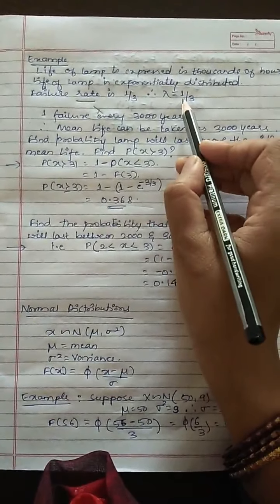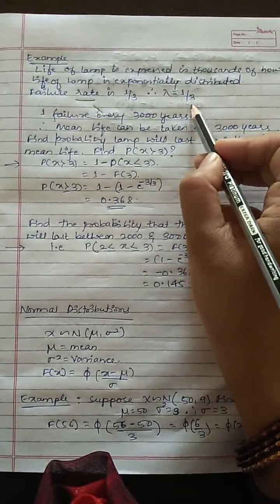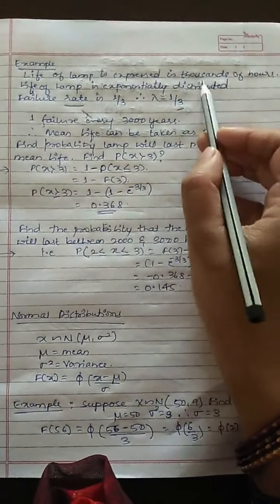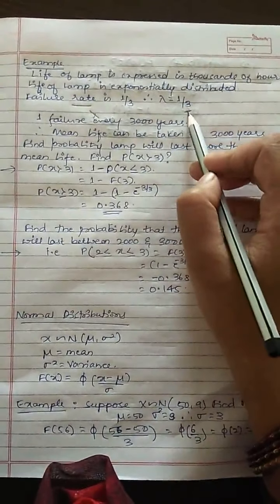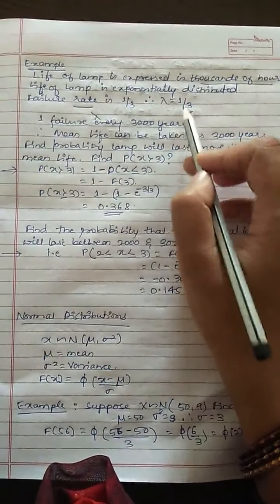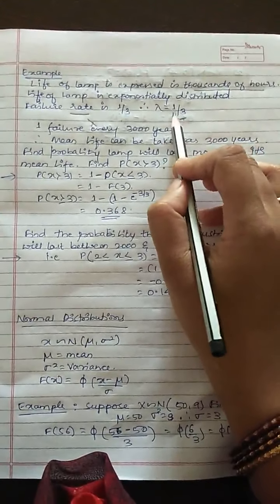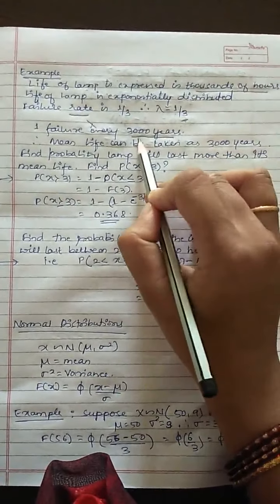What does this 1 by 3 mean? It means that there is one failure for every 3 units. Since here it is expressed in thousands of hours, there is one failure for every 3000 hours. Why 3000?